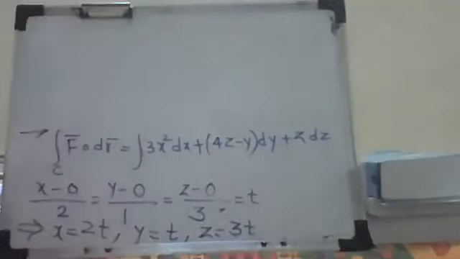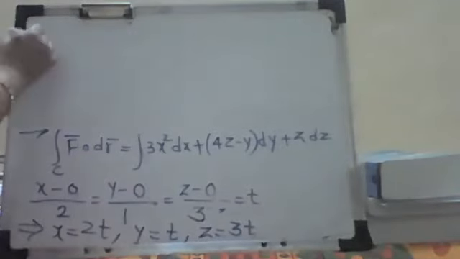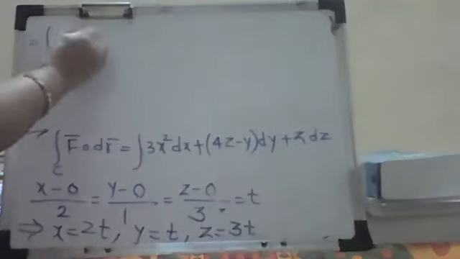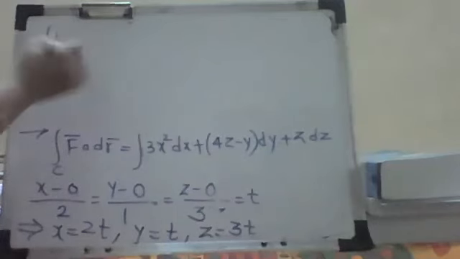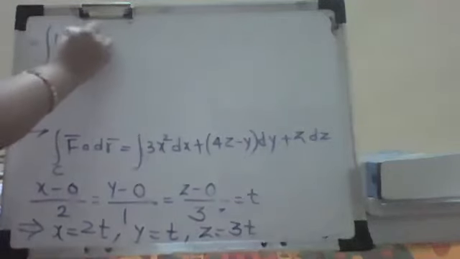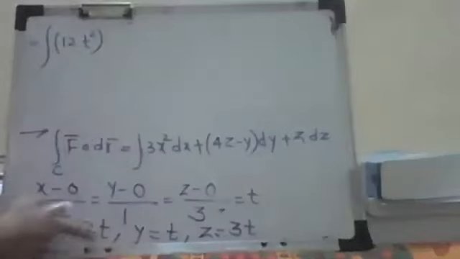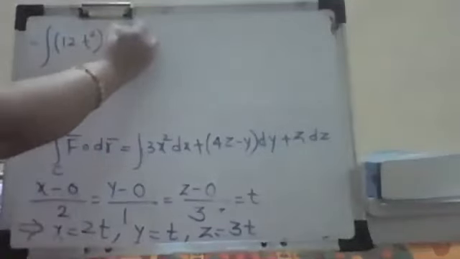So just write down that integration. We put here 3x square, that is 3 times (2t) square. So it is 3 into 4t square, that is 12t square. And what is dx? dx is 2 dt, correct?